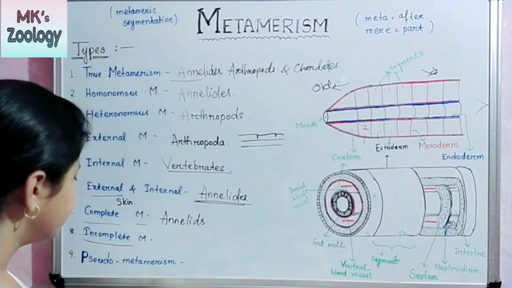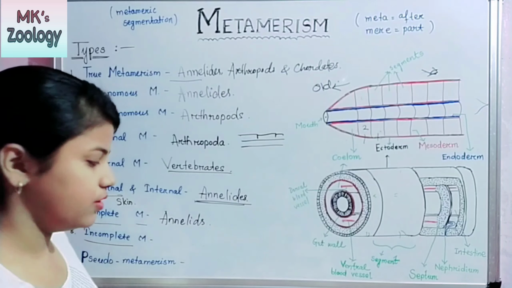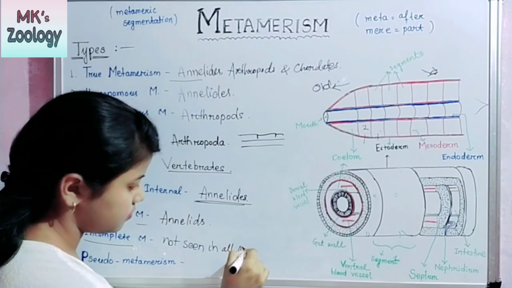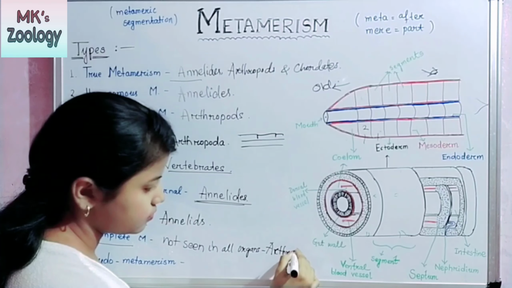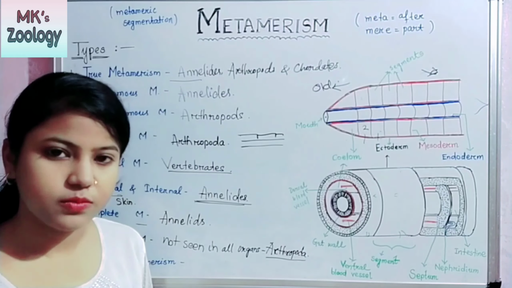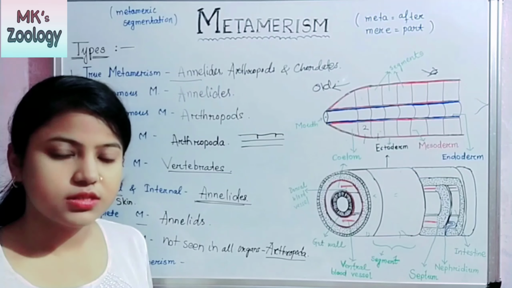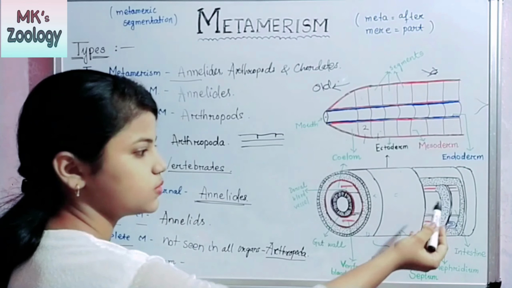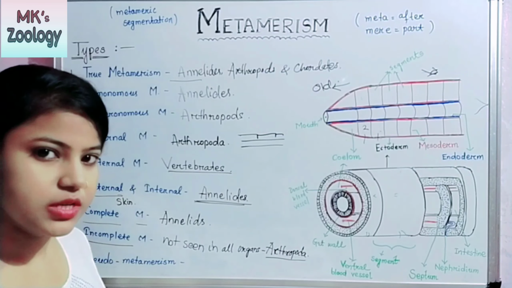And the eighth point is incomplete metamerism, which means the metamerism is not seen in all organs. The example is arthropoda. In arthropoda, only some organs show metamerism. In some metameres, not all the organs are present. Suppose the reproductive organ is present in this metamere and in the remaining metameres, the reproductive organ is not present. That's why it is under incomplete metamerism.